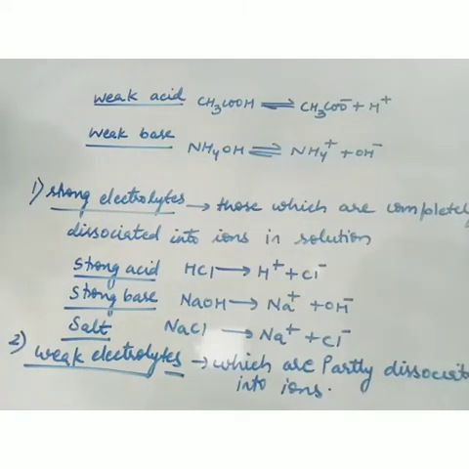So this was all about the introduction part: what are electrolytes, what are conductors, how many types of electrolytes there are. Now the next thing that we have to discuss is electrolytic conduction. What is the meaning of electrolytic conduction? In an electrolytic cell, when a voltage is applied to the electrodes dipped in the electrolytic solution, the ions of the electrolyte move and therefore the electric current flows.